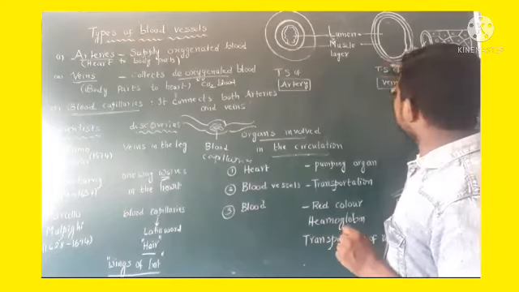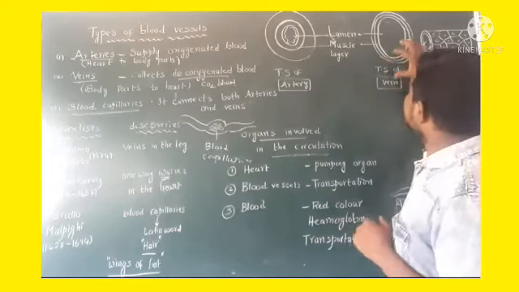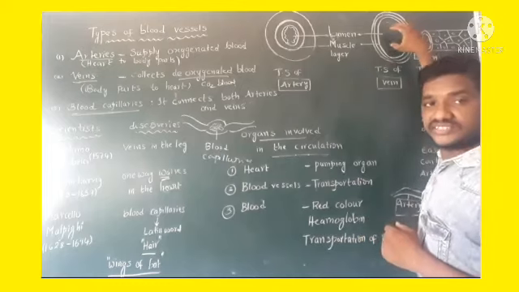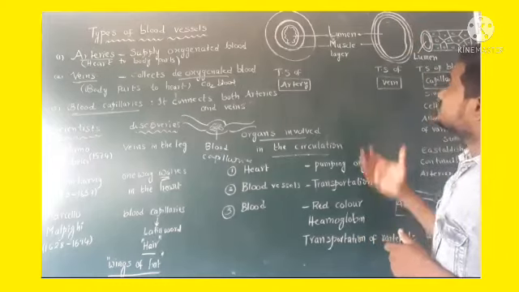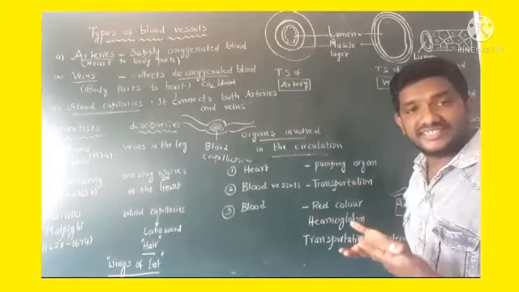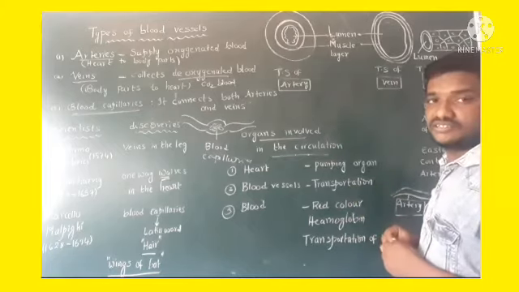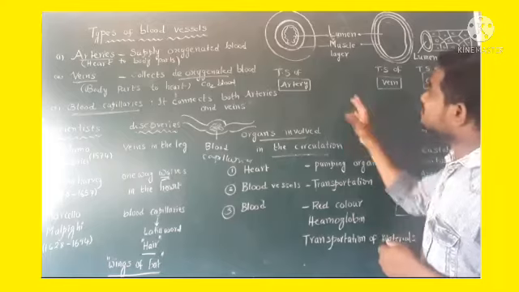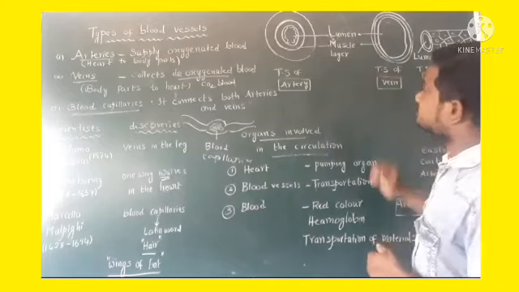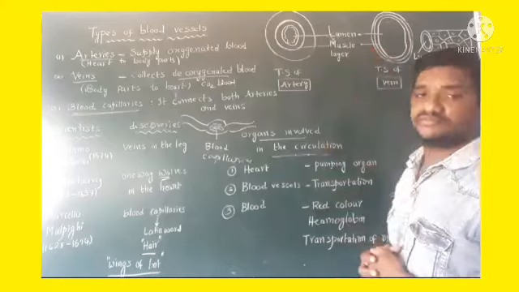Coming to the second one, TS of vein. Again, TS means transverse section of vein. The transverse section of vein contains the same parts. Lumen is present and endothelium lining cells are present. Muscle layer is present. This is the muscle layer. What is the main difference between arteries and veins? Once observe these two pictures.